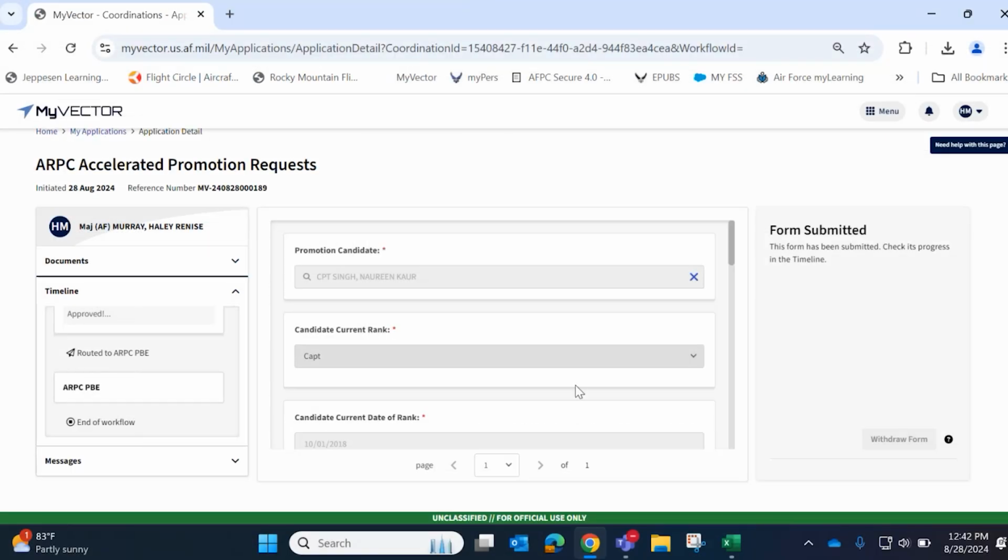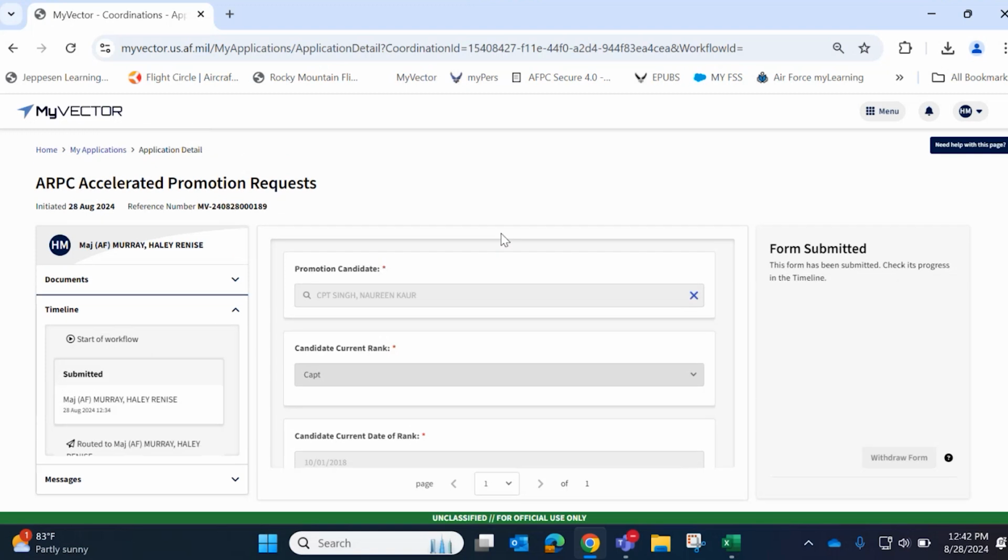Typical processing times for accelerated promotion requests are at 5 to 10 duty days. If we are in a promotion board, it does take us a bit longer. And if this is for an AGR, it does have to go through ARPC DPAAG, which can add up to an additional 14 calendar days for their side. And that is it. That's how you submit and approve an accelerated promotion request through MyVector.